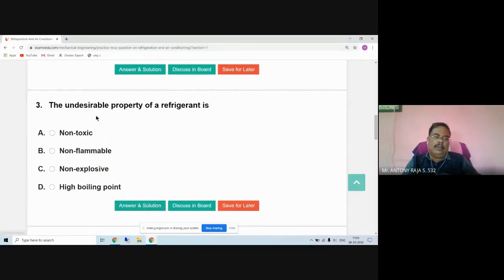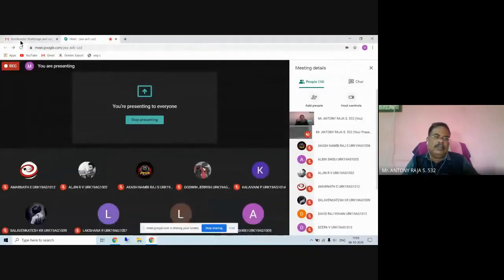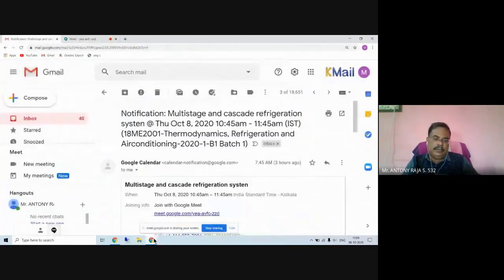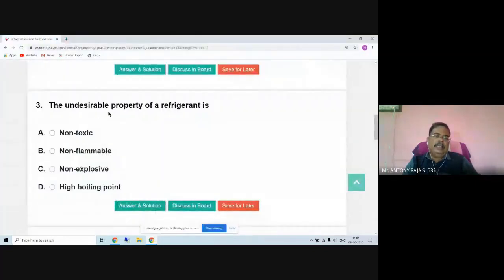The question: the undesirable property of a refrigerant is. In the previous class we discussed the desirable property of refrigerant, that means the ideal properties. Here the question is the undesirable property of a refrigerant. Any one of you, guess and find out the correct answer.